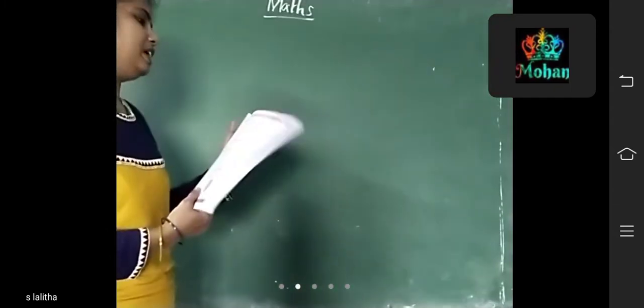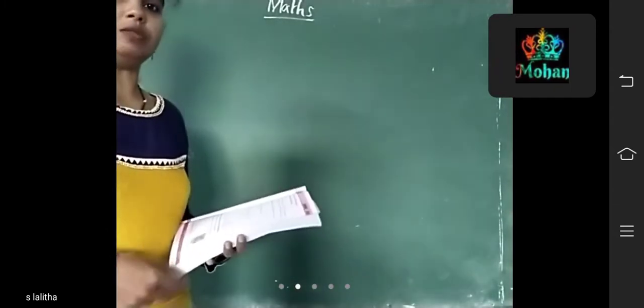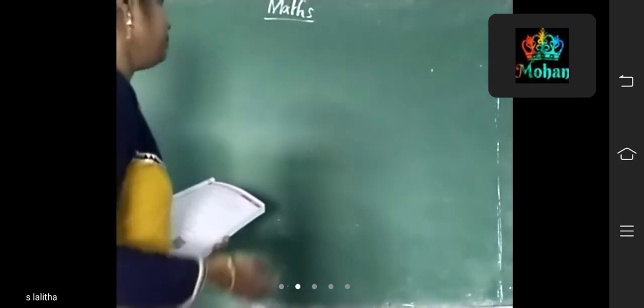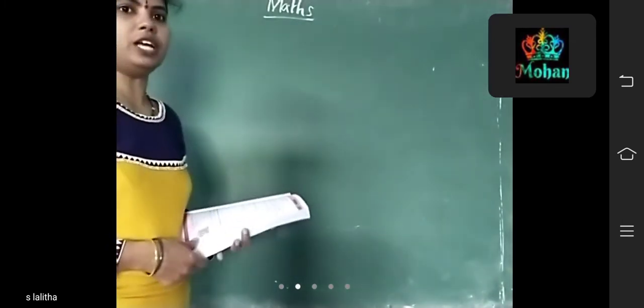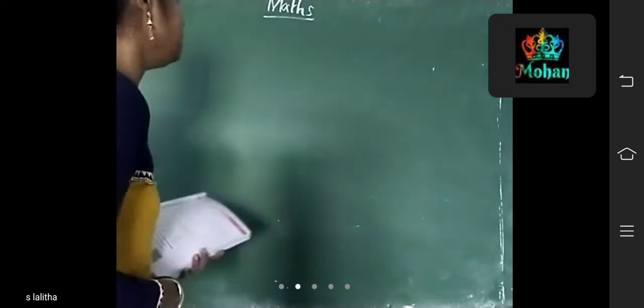Next example, see children. Example 10. In the previous example, we converted a terminating decimal to rational form. Now, this example is converting a non-terminating repeating decimal to rational form.